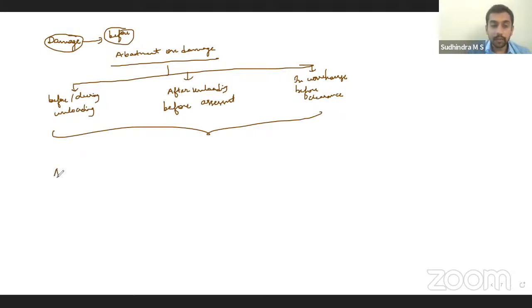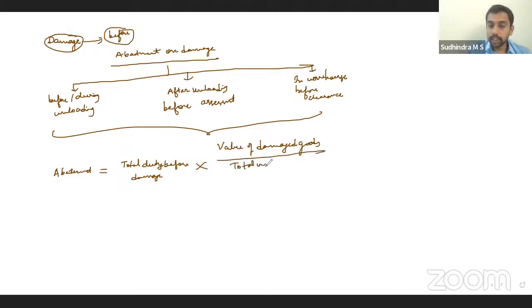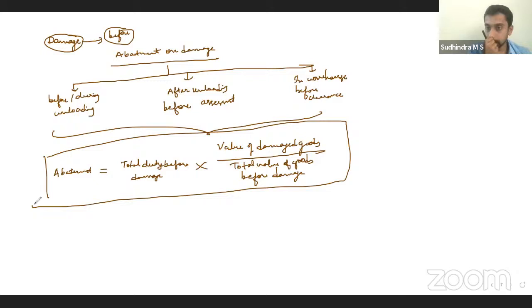What is the abatement available? The formula is there, right? Abatement will be total duty on such goods before damage. That is normal duty. If there was no damage, what is the total duty payable? Multiplied by value of the damaged goods divided by total value of the goods before damage. Proportionate, basically. Are we clear? So proportionate abatement in the duty reduction would be allowed.